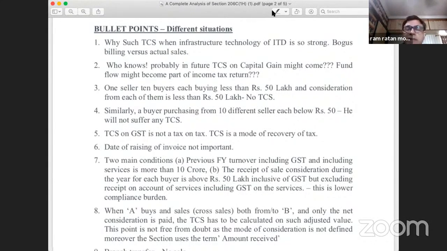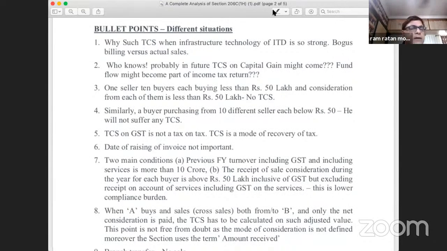Then the question comes, why not the CGST definition? My humble submission here will be that the CGST definition of goods will not be applicable because that is a definition with reference to supply of goods, not with reference to the sale of goods. Because we all know that GST is applicable on supply of goods, not on sale of goods. Similarly, in the Sale of Goods Act, the definition of goods has been given in the context of sale of goods. And since this 206C(1H) is applicable only for the sale of goods, the Sale of Goods Act definition should be taken.